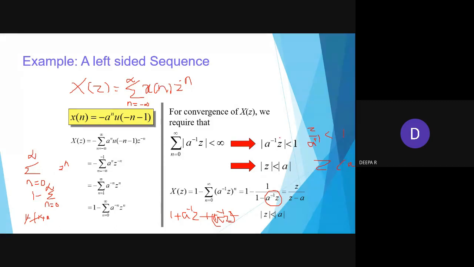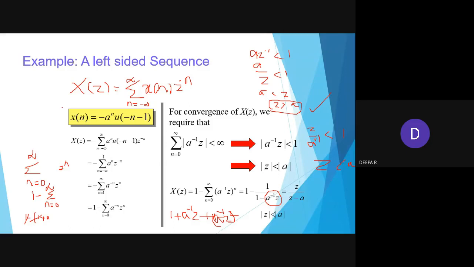Okay, so in previous case, it is like a z inverse is less than 1, then a by z is less than 1, then a less than z. So in terms of z, we'll be writing a is less than z, so z is greater than a.